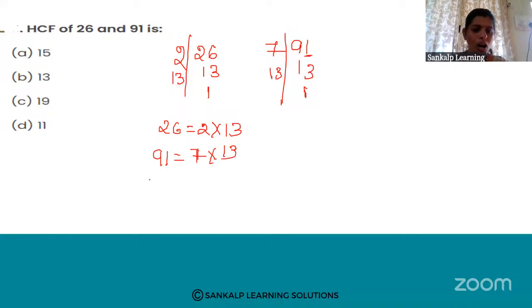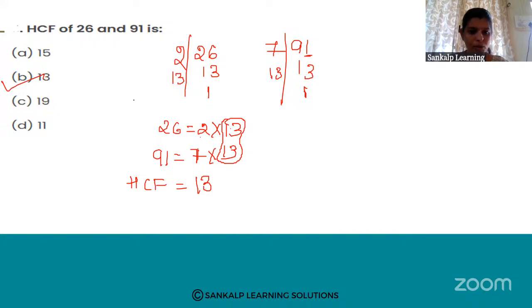Next, how are you going to calculate HCF, the highest common factor? Between these two numbers, which number is common here? See, 13 is common. Here 2 is there, 7 is there. So 13 is common. That means 13 is the HCF of the two numbers 26 and 91. Therefore, option B is right.